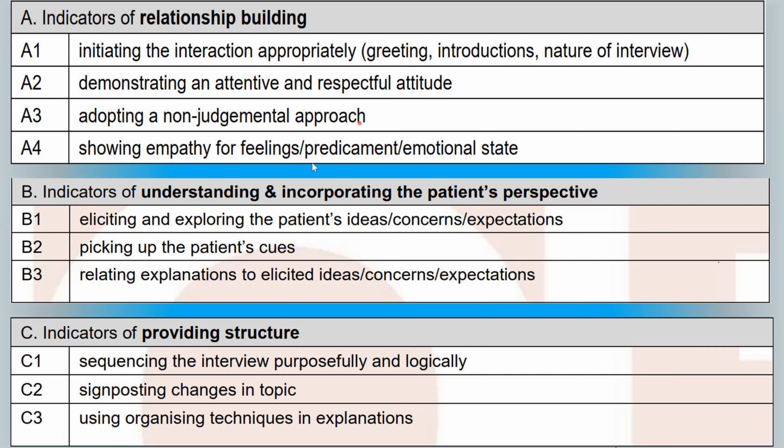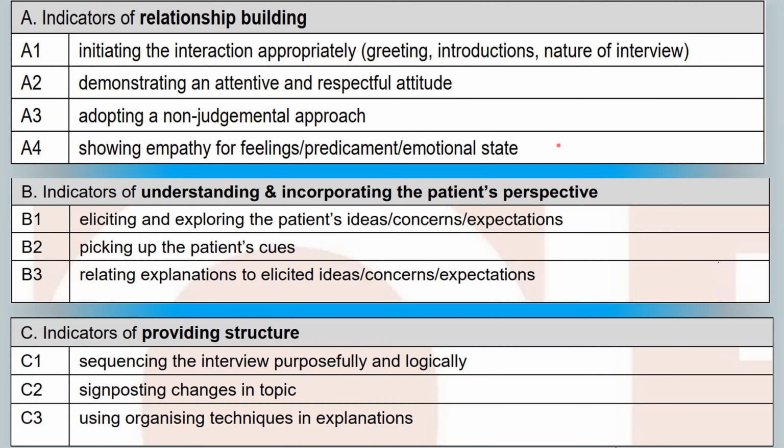Showing empathy for the feelings, predicament, and emotional state of the patient is very, very important, and this can be done non-verbally as well. But it is very important to use the verbal signs, verbal empathy. Verbal empathy means that you have to show in your words that you are having empathy for your patient. This makes it more explicit by specifically naming and appreciating the patient's emotions or predicament.